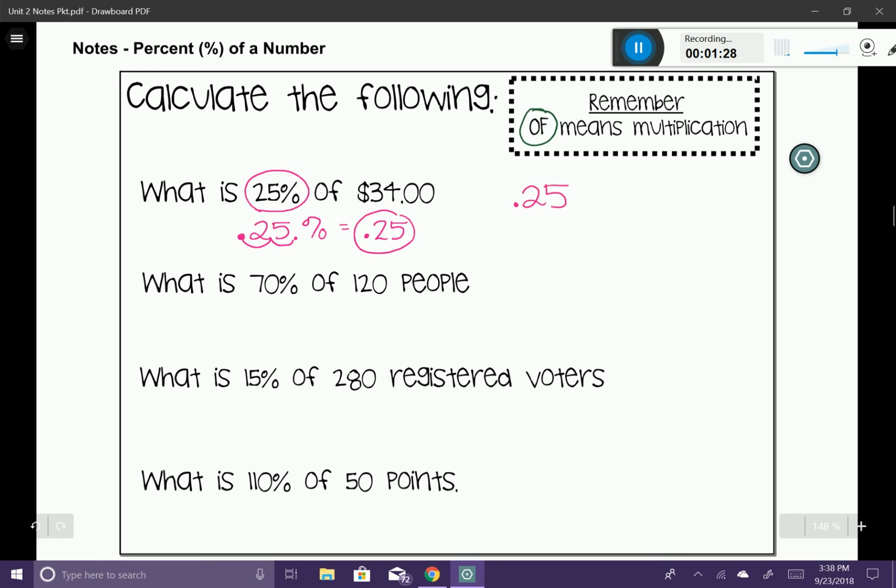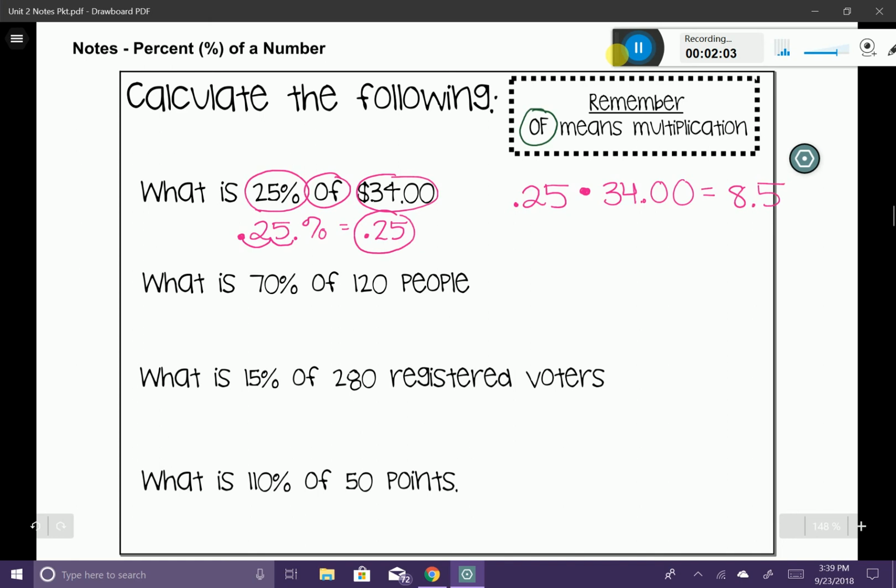So let's go ahead and take 0.25, and then the word "of" means multiply. So I'm going to multiply that by the number that I'm given, which is $34. With this information, you can just use your calculator and type in 25 hundredths times $34. And that's going to equal 8.5. So what does that mean? If we want to know what 25% of $34 is, well, 25% of that whole number, $34, is going to be $8.50.